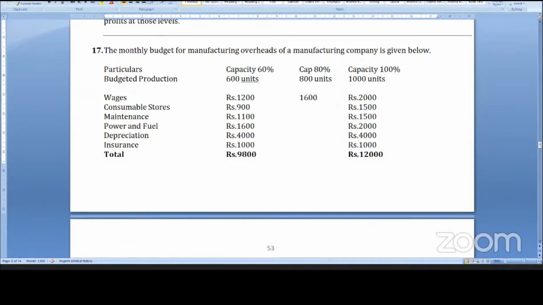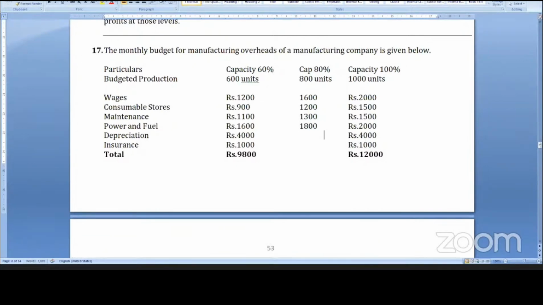Consumable stores: 900 by 600 is 1 rupee 50 paisa. 1 rupee 50 paisa into 1000 is 1500. For 800 units, 1 rupee 50 paisa into 800 is 1200. Correct? Then maintenance: 1 rupee variable cost, 500 fixed cost. 800 plus 500, answer 1300. Next, 1 rupee variable cost, 800 plus 1000 fixed cost, 1800.